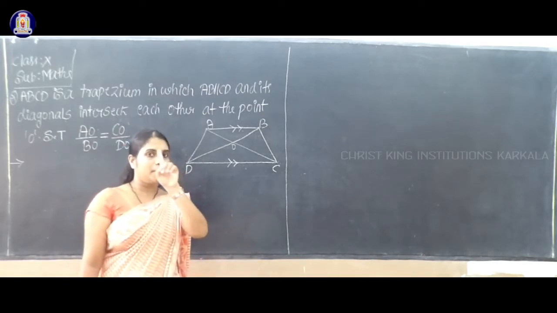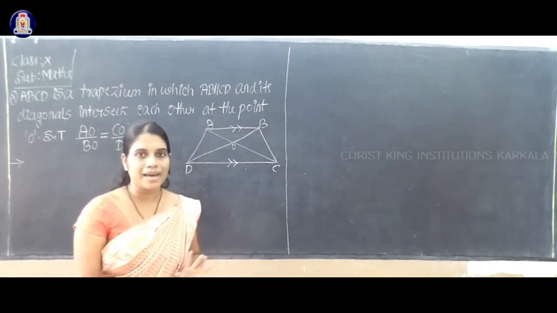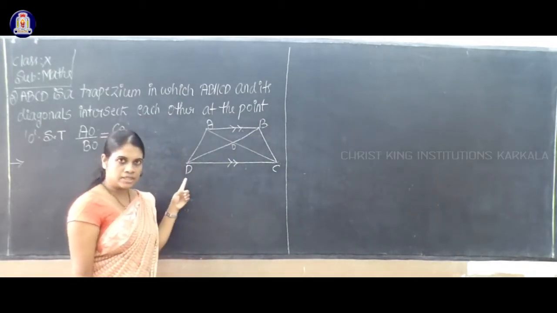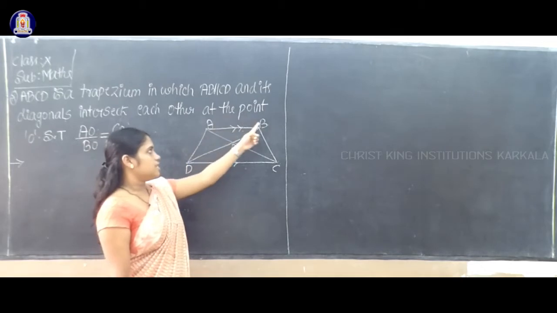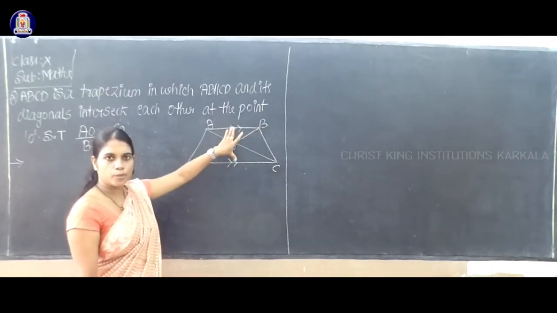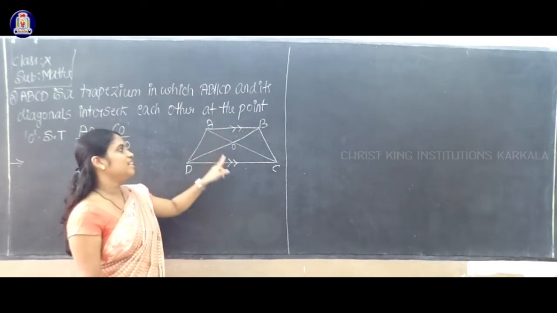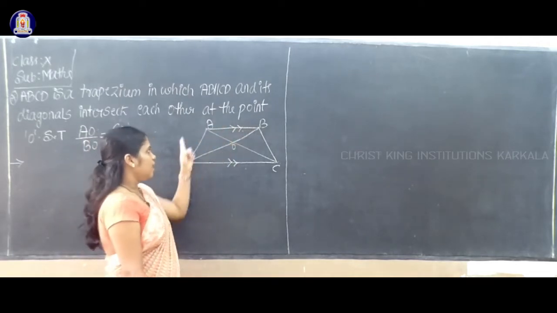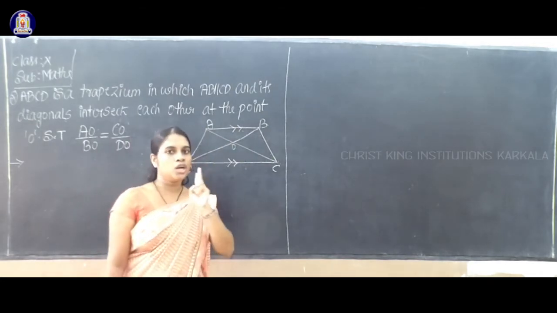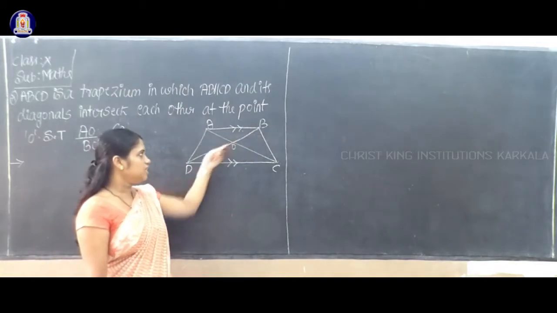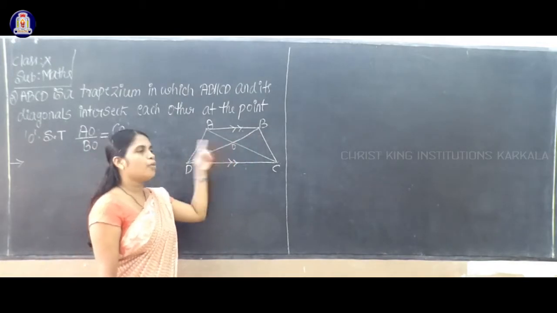Here ABCD is a trapezium in which side AB and side CD are parallel. Also BD and AC, the two diagonals of this trapezium, intersect each other at the point O.